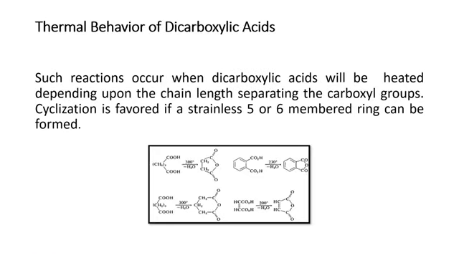Here, students, is the thermal behavior of dicarboxylic acid, as you have seen on your screen. Such reactions occur when dicarboxylic acid is heated, and it depends upon the chain length which separates the carboxyl groups. As a product, you will see the formation of cyclization. It could be a 5- or 6-member ring, as shown here. Dicarboxylic acid means it contains 2 carboxyl groups, for example CH2 twice, COOH, COOH. At 300 degrees centigrade, dehydration occurs.